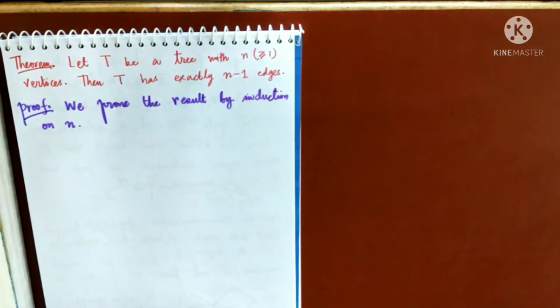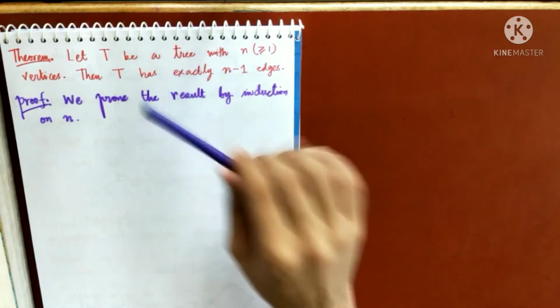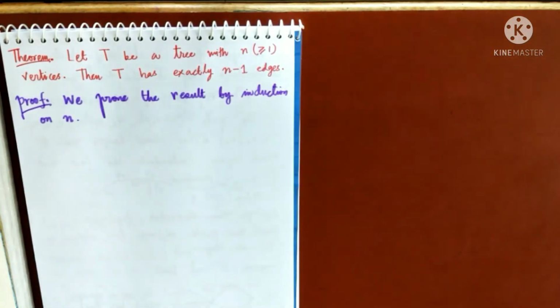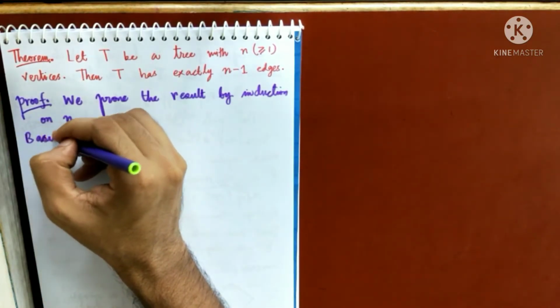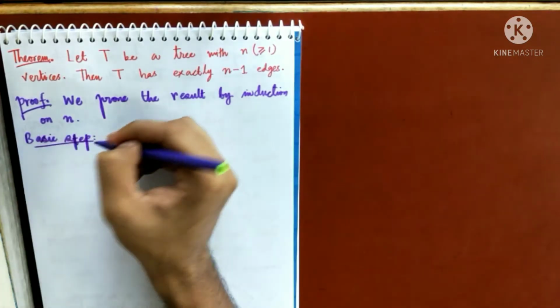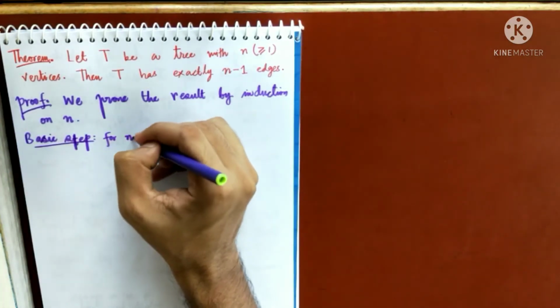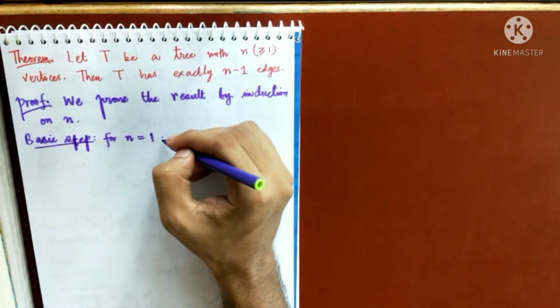Okay, so we will first take a tree with one vertex, then we'll assume that my tree has k vertices and satisfies this condition, and then we'll prove that this will be true for k plus 1 vertices. So we'll do the basic step. What is the basic step? For n equals 1.